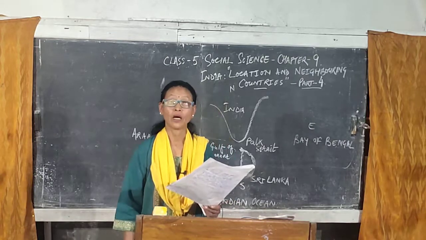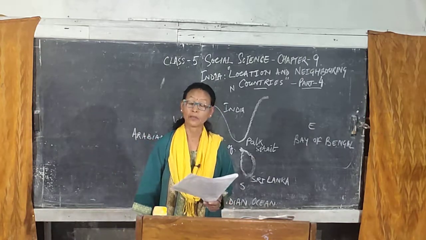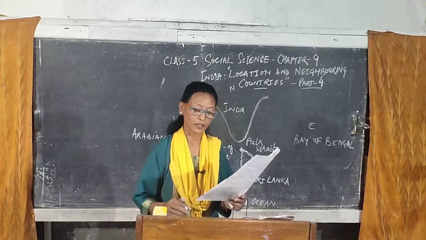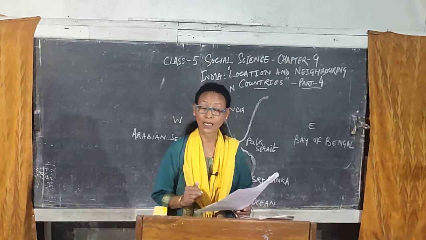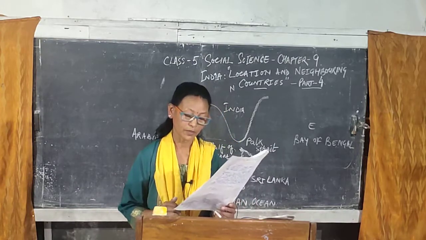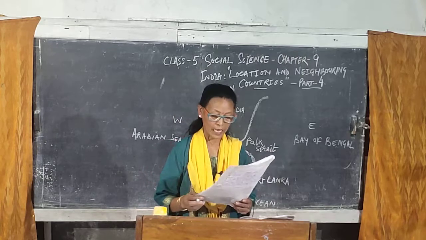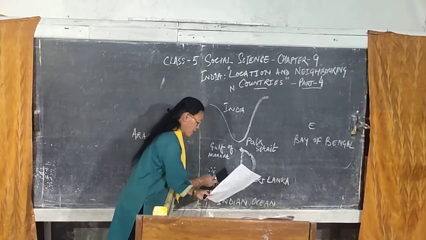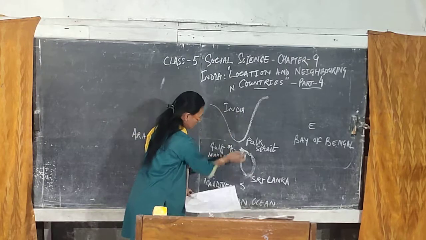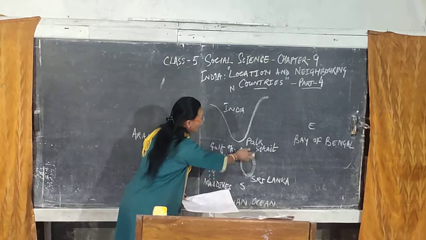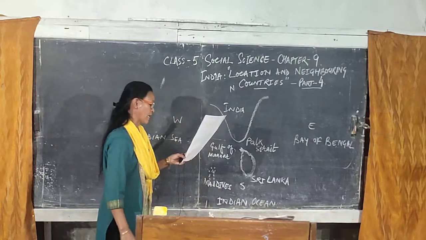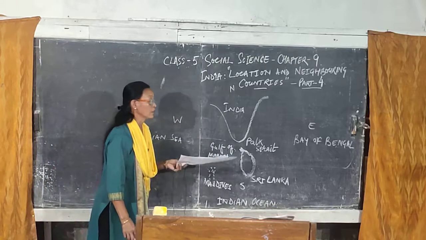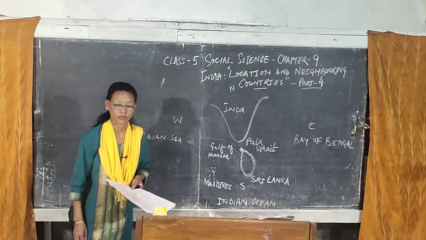Now let's recap about Maldives. Its capital is Malé and its currency is the Maldivian rufiyaa, and the language spoken by the people of Maldives is Divehi. It lies in the southwest of Sri Lanka and India. It is a beautiful island country famous for its major tourist attractions.